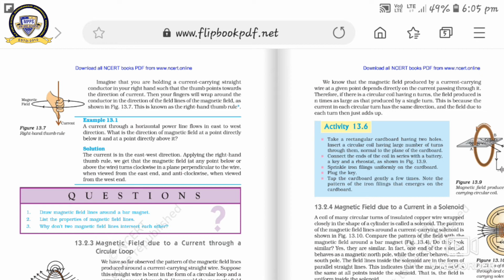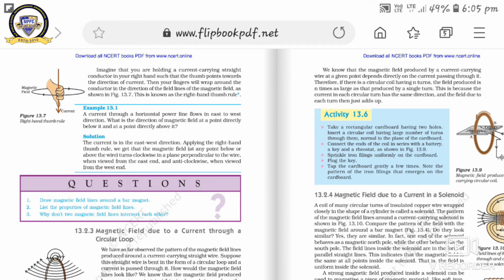Now, with the help of the fingers of the right hand, you have to hold the wire in such a way that the thumb is towards the direction of the current. Then your fingers will wrap around the conductor in the direction of the field lines of the magnetic field. Got it?